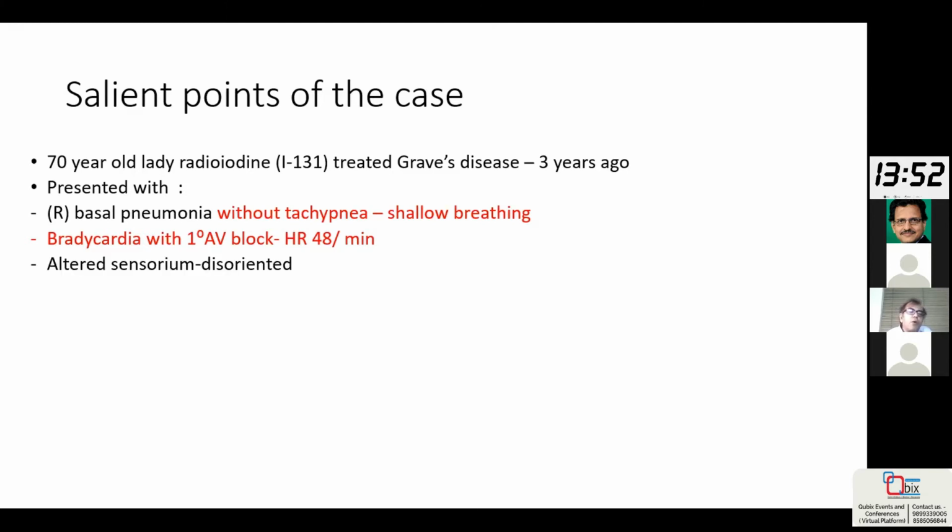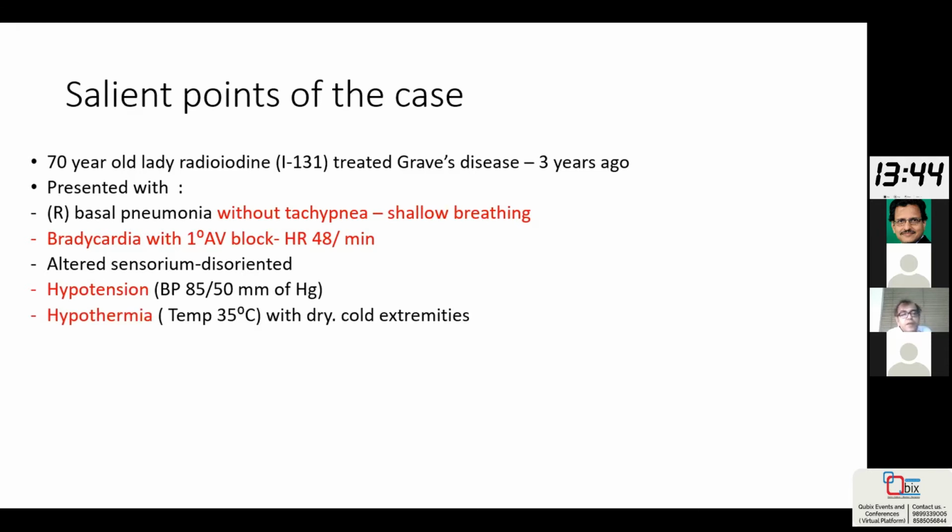The patient had an altered sensorium and was disoriented. Fourth thing, the patient was hypotensive. The blood pressure was 85 by 50. Fifth thing, the patient had hypothermia. The temperature was 35 degrees centigrade. The patient had dry, cold extremities. The patient also had facial puffiness and dependent edema.